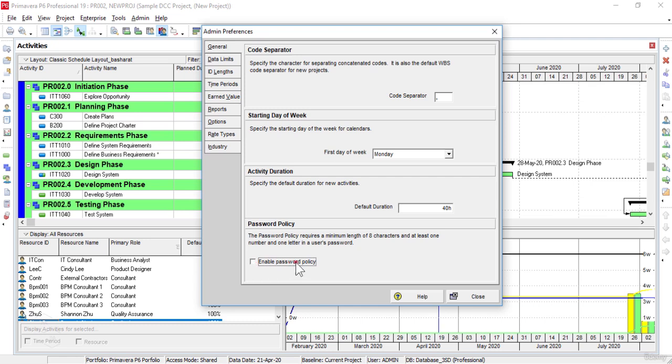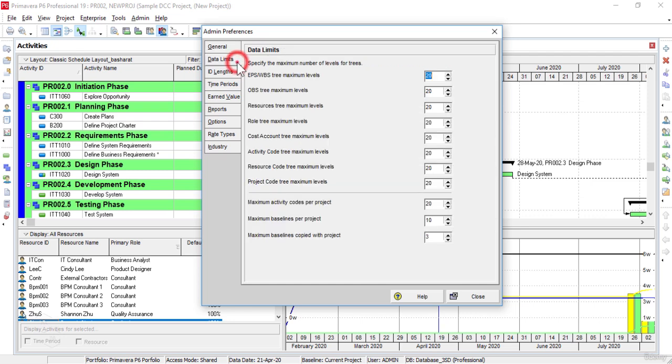Next, the Data Limits tab is used to mention the maximum number of levels allowed in all hierarchical code structures, such as the maximum number of EPS or WBS levels per project and the maximum number of activity codes per project.